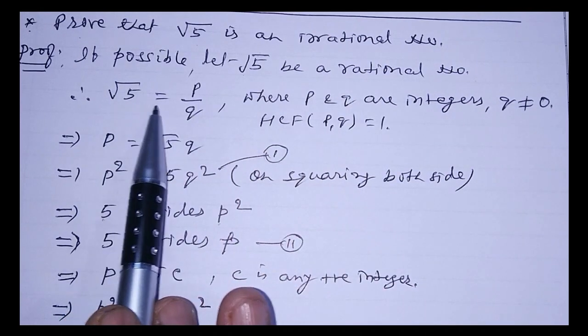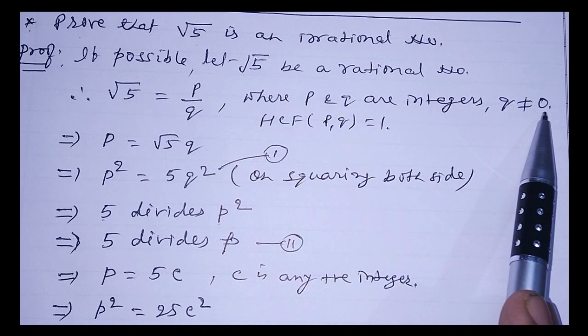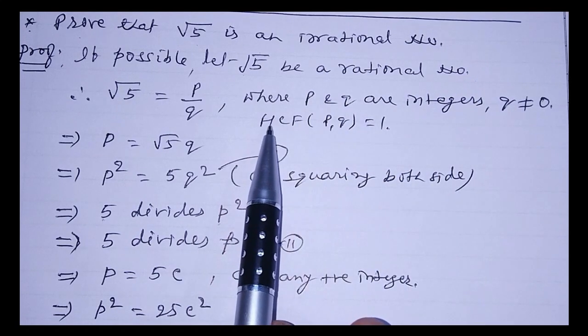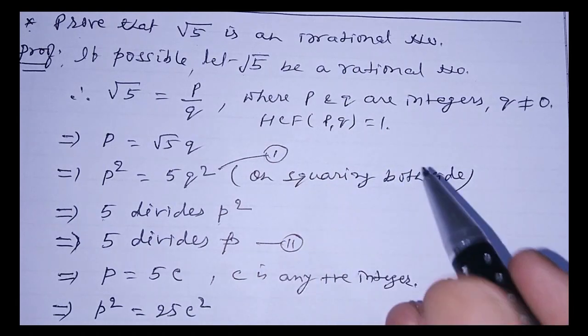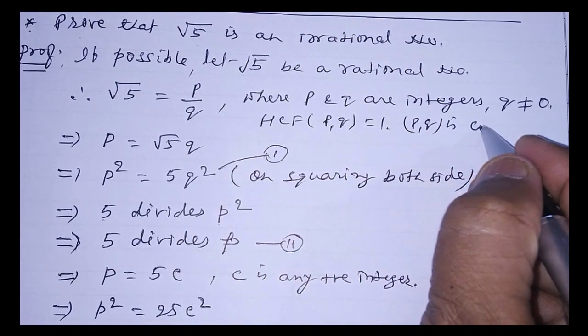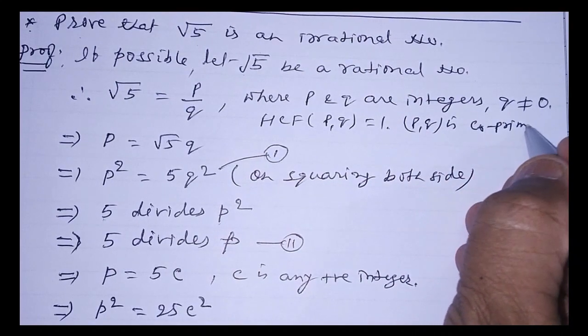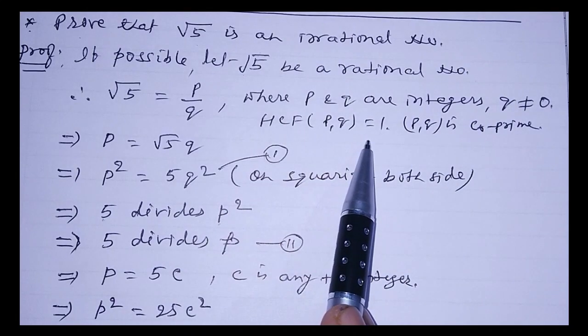So root 5 is equal to p by q, where p and q are integers and q is not equal to 0. And at the same time, we have considered HCF of p and q is 1, that is, p and q are co-prime. This we can also write as p and q are co-prime or HCF is 1.